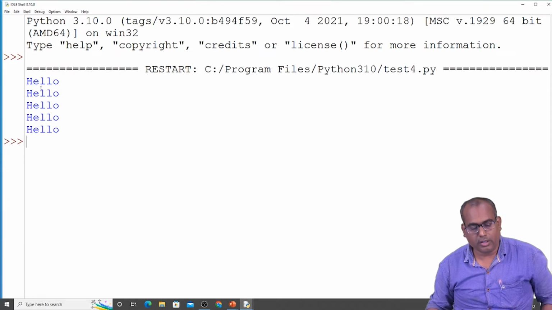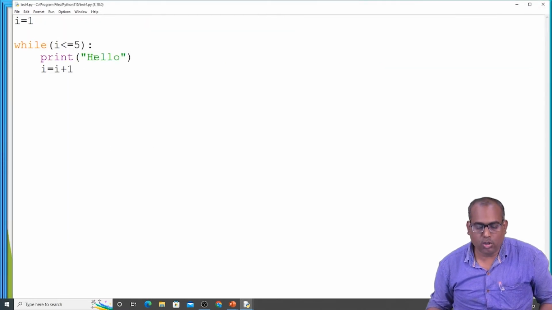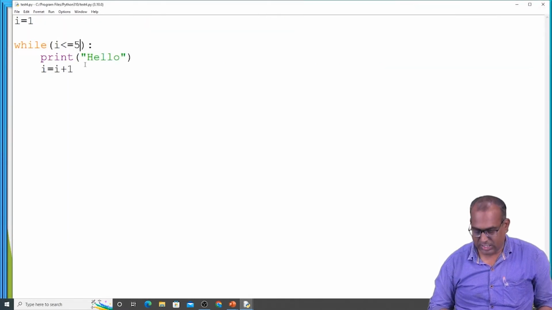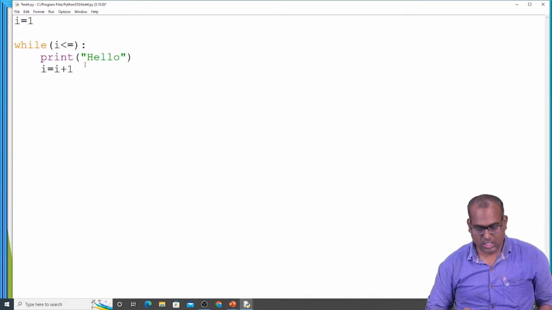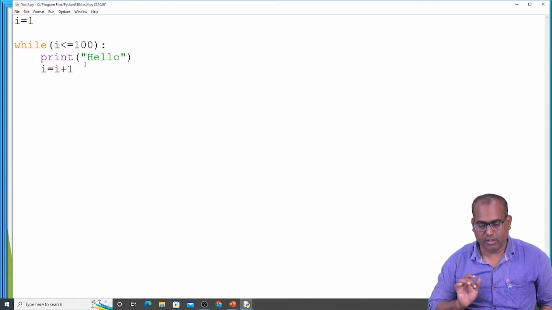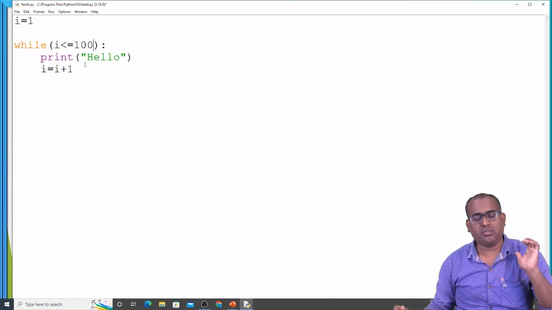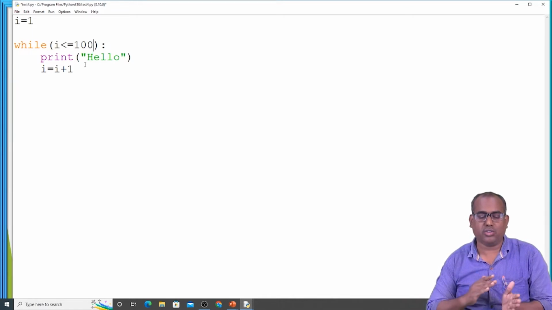You can see 1, 2, 3, 4, 5. I am able to print 5 times with the help of a loop. Not only 5 times, simply if you change the condition to 100 here, now I value starts from 1 and reaches up to 100.